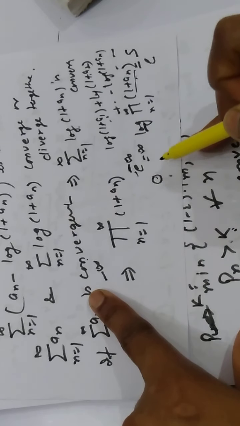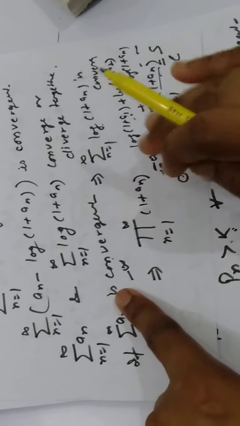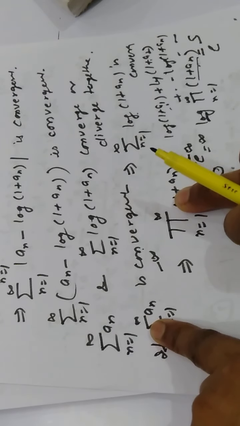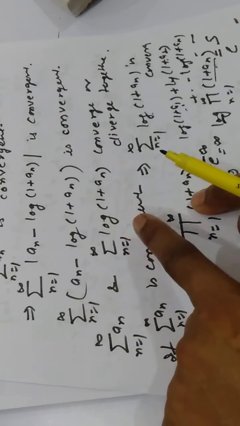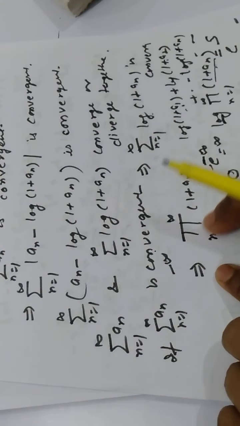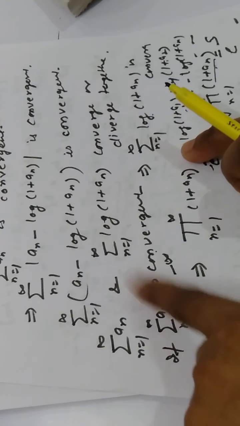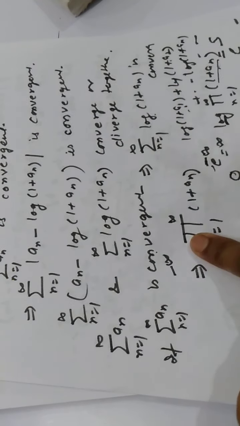That means the product diverges to 0. So if summation an is convergent, then the product is convergent. If summation an diverges to infinity, then the product diverges to infinity. If summation an diverges to minus infinity, then the product will diverge to 0.